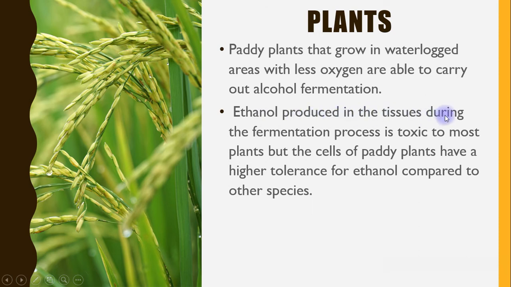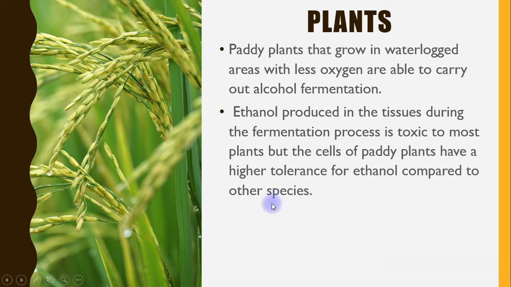Ethanol produced in the tissue during the fermentation process is toxic to most plants. But the cells in paddy plants have a higher tolerance for ethanol compared to other species.